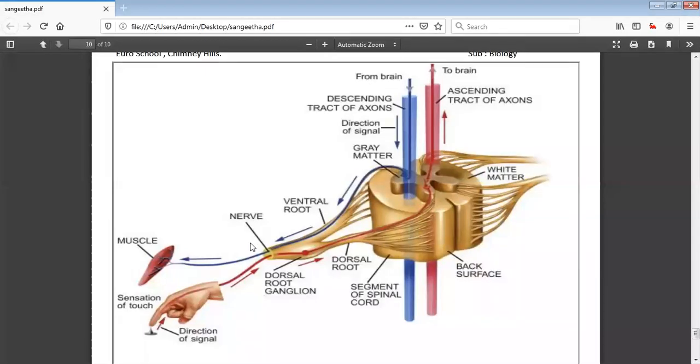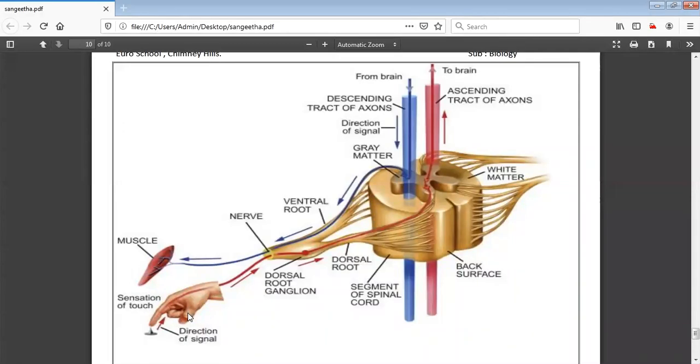Yes. If they ask you to explain with a diagrammatic representation, you just have to give one example wherein you can see the sensation of touch here. So how does it react? As per your textbook, whatever drawing is there, if you draw that, that is sufficient. Or else you can also explain in the form of a flow chart. If they ask you to draw, then only you will draw. Otherwise, you can just explain with the help of the flow chart.